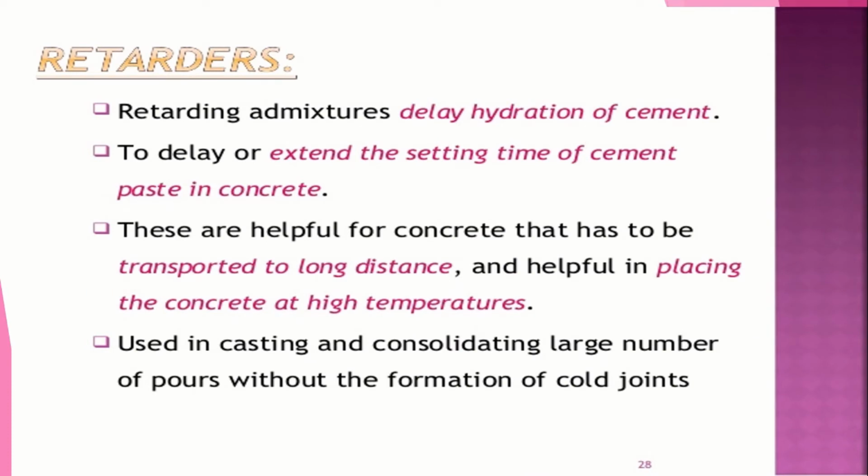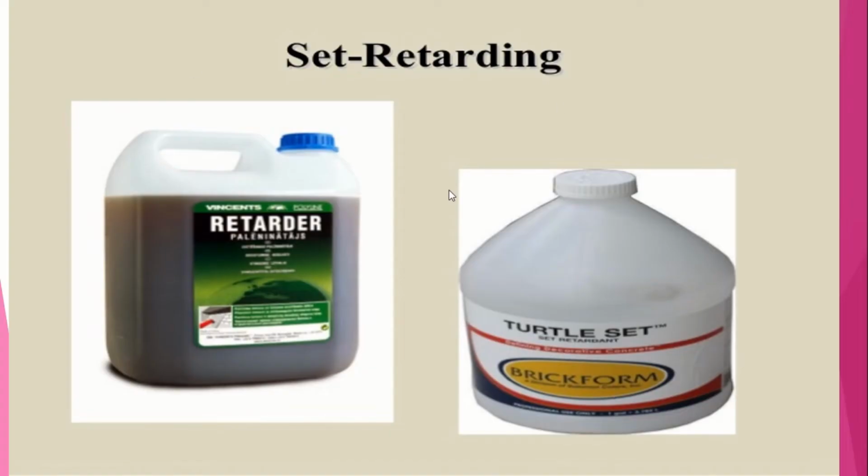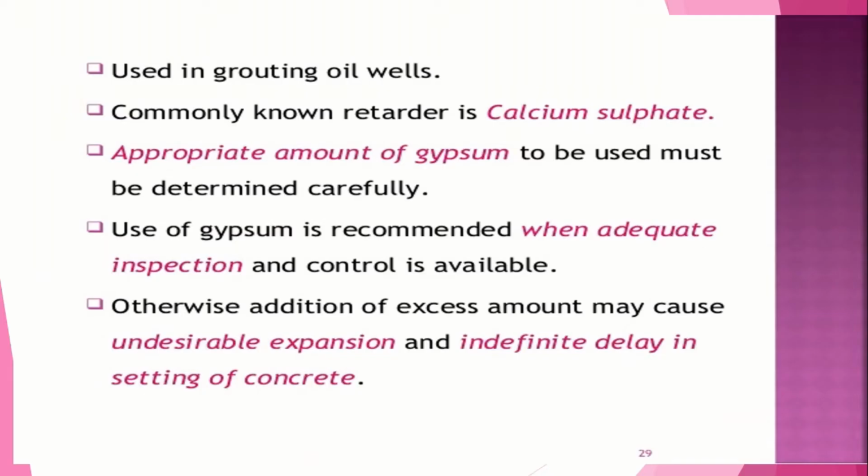Retarding admixtures delay the hydration of cement, to delay or extend the setting time of cement paste in concrete. These are helpful for concrete that has to be transported over long distances and helpful in placing the concrete at high temperature. These are used in casting and consolidation of large numbers of pours without the formation of cold joints. These are the set retarders. Then it is used in grouting oil wells. A commonly known retarder is calcium sulfate.